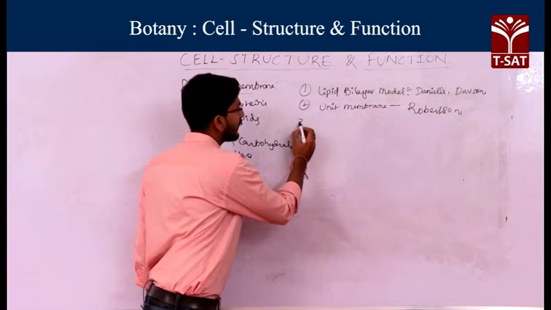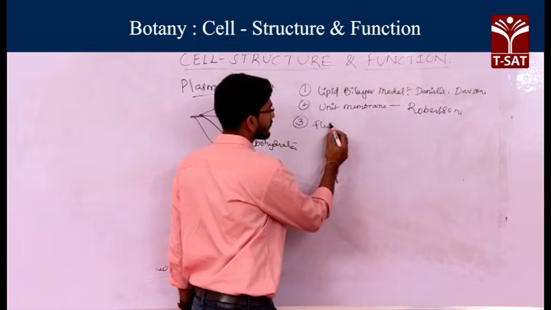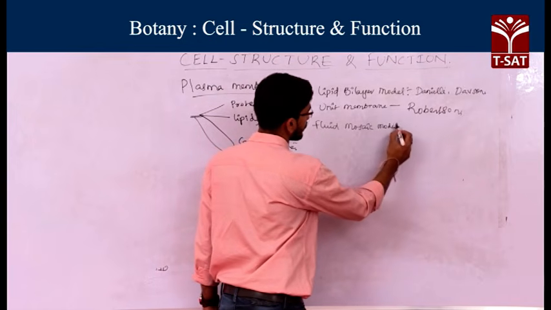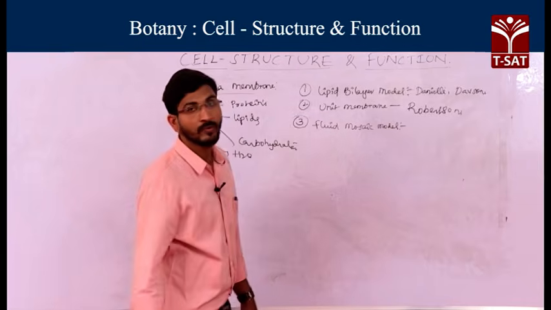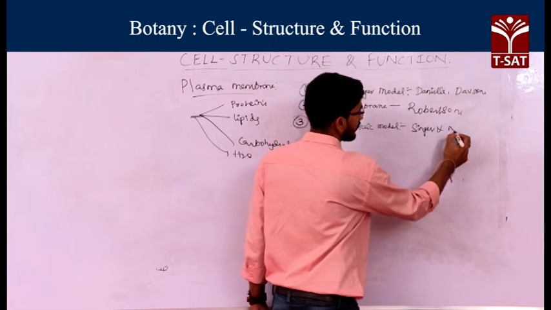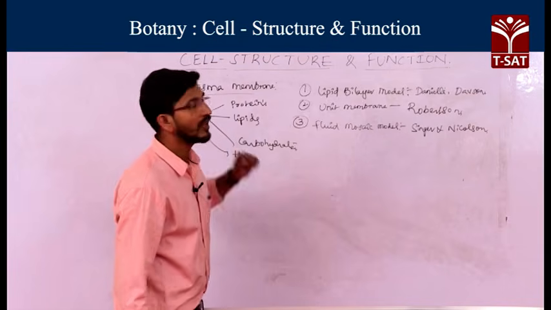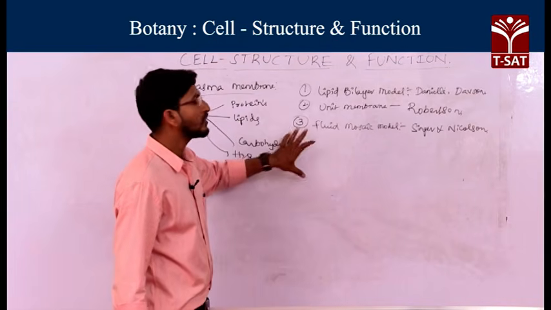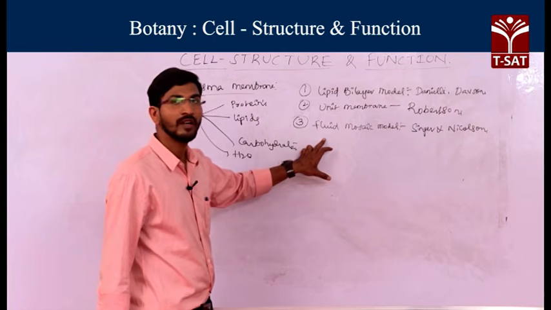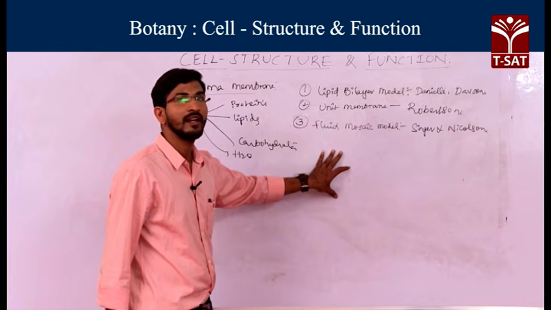Another, most accepted model is the fluid mosaic model. This model was proposed by the scientists Singer and Nicolson. Among these 3 theories, the most acceptable theory is the fluid mosaic model. That's why we will discuss the fluid mosaic model.